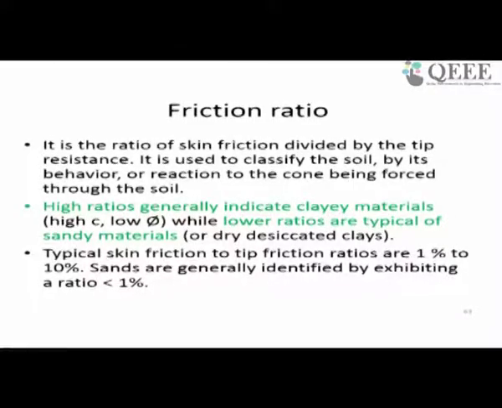Sands are generally identified by exhibiting a ratio of less than 1%, and for clay it will be a little higher. As you see, the skin friction definitely will be lower in case of clay. The friction component is low for clay, but the friction component will be high in case of sand.